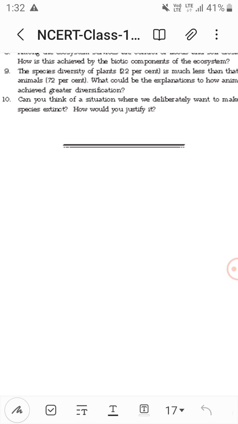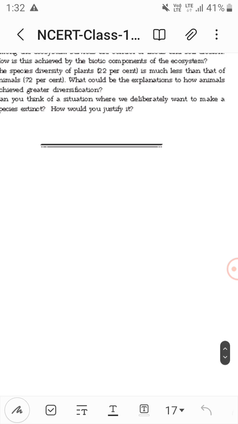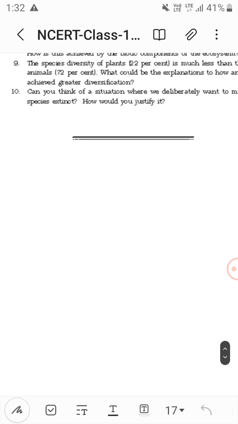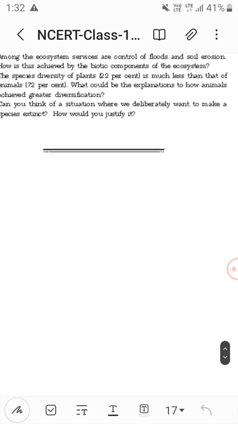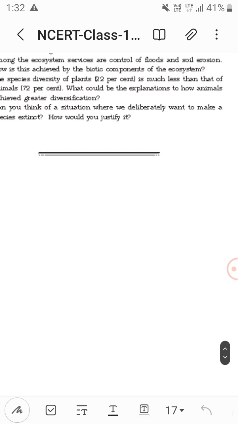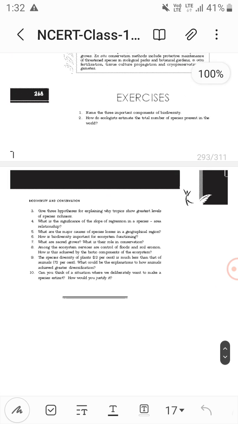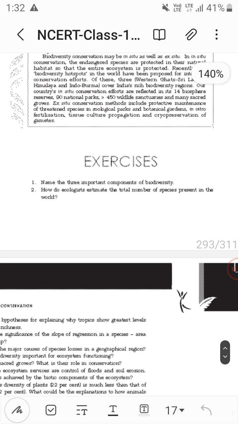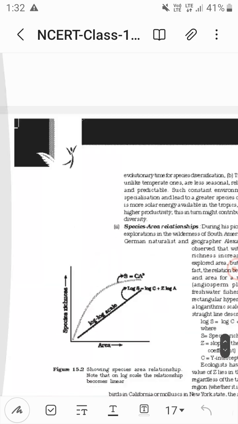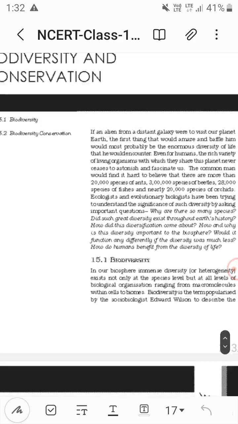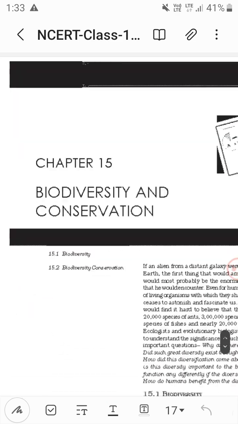Can you think of a situation where we deliberately want to make a species extinct? How would you justify it? So this is the chapter, that is biodiversity and conservation.